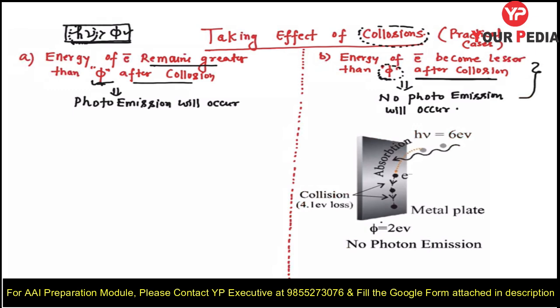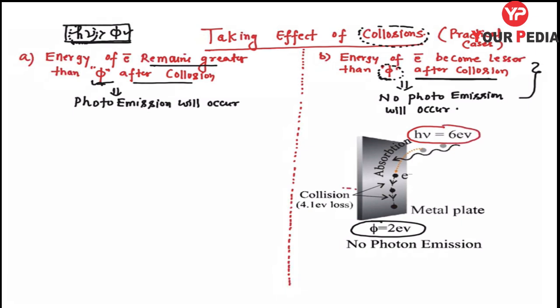Consider this picture, student. You can see the work function is 2 electron volt. Incident photon 6 electron volt. But in collisions you can see here it is mentioned the electron loses almost 4.1 electron volt. Now tell me, out of 6 electron volt, the energy it gained after absorbing the photon, it loses 4.1 electron volt in the form of collision.